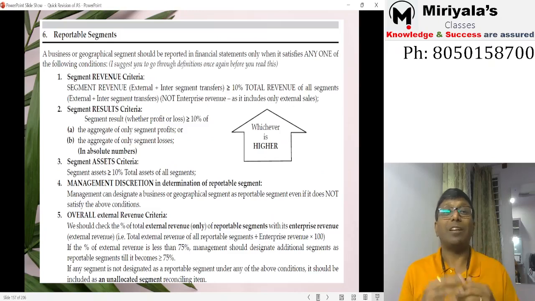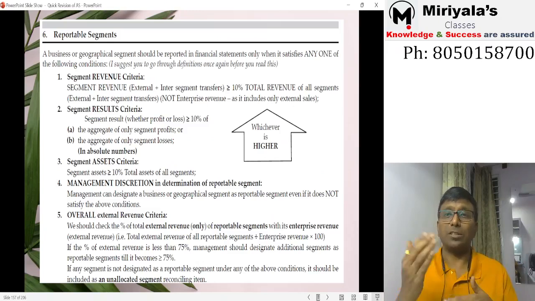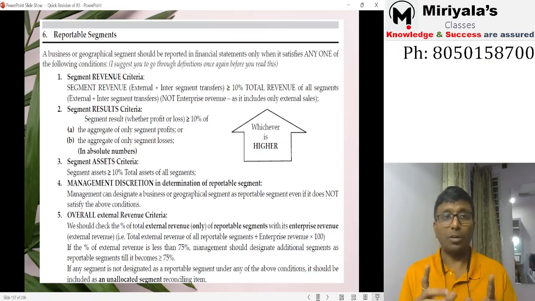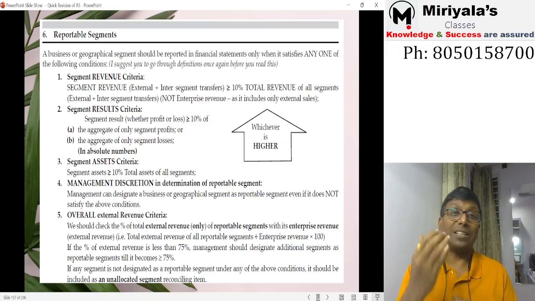One is the segment revenue criteria. Segment revenue, whether internal revenue or external revenue, which is greater than or equal to 10% of the total revenue of all the segments. Okay, segment revenue is greater than or equal to 10% of total revenue of all the segments. Got my point? Next, the second one is segment result.